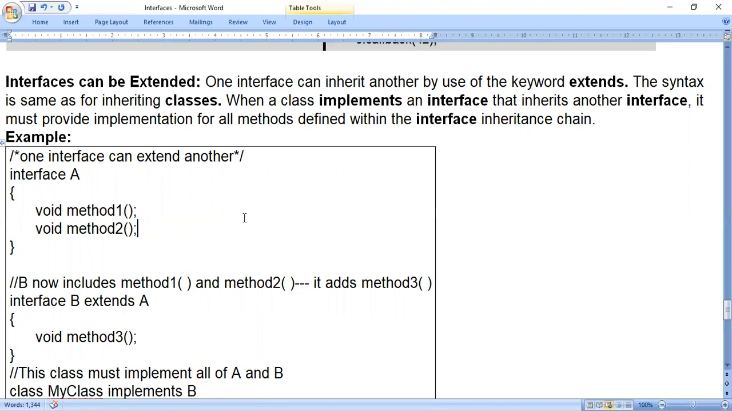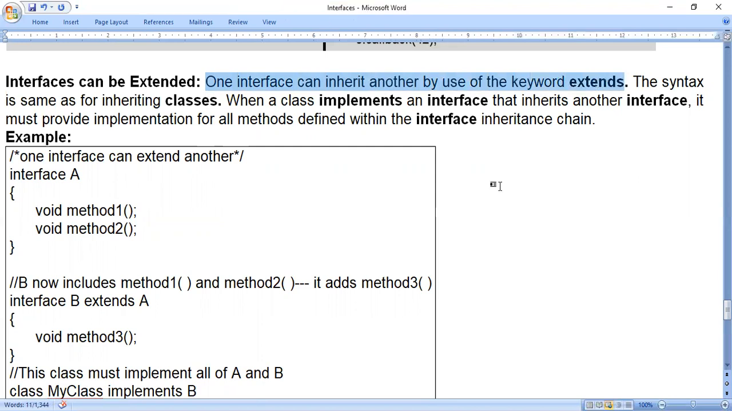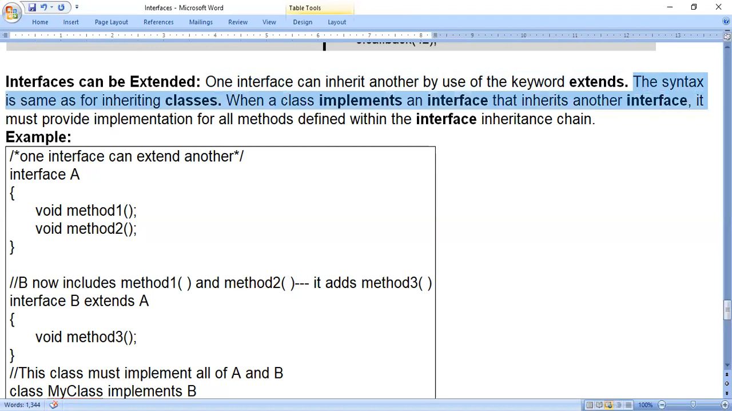In the classes and objects chapter we came to know, but with respect to interface, can we do like that? That means one as a super interface and another as a sub interface. Yes, we can do. So one interface can inherit another by using the keyword extends. Till here we were using the keyword implements, but now we can use the keyword extends. So one interface can inherit another by using the keyword extends. The syntax is same as for inheriting classes.